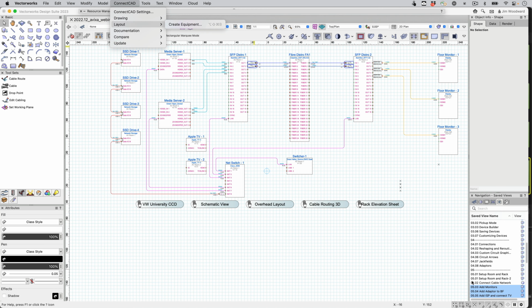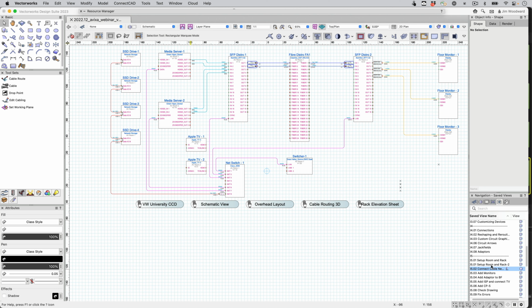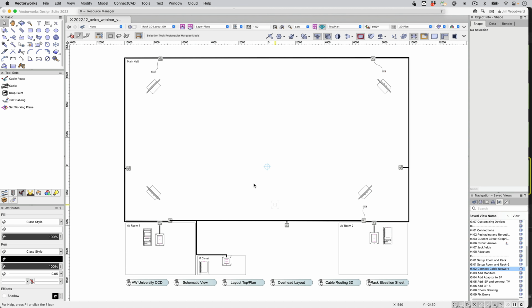After we have these devices, we use this Create Equipment by going into the 3D view. We run a command that brings these devices in from the schematic layer.